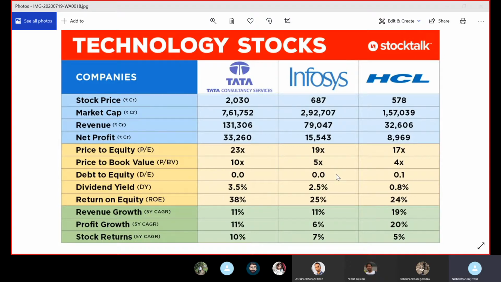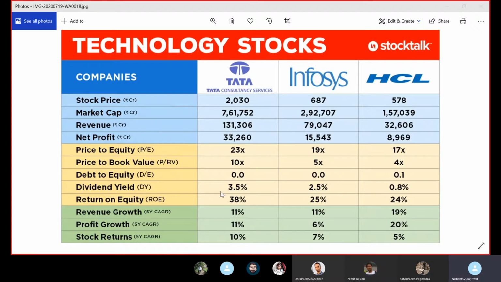Okay. So yeah, Nimit, you can talk. Okay. Looking from this chart, it seems that TCS is giving 3.5% of dividend. And since it is giving more dividend, people are more interested in TCS stocks rather than the HCL stock, which is giving only 0.8% of dividend. Okay, so that can be one factor.